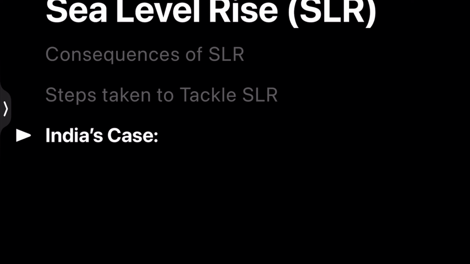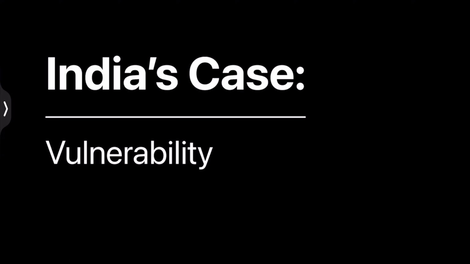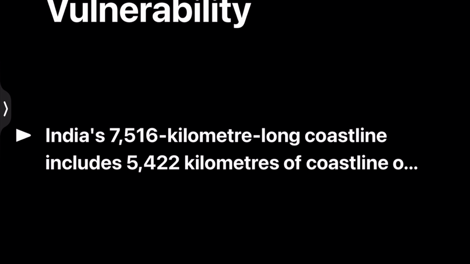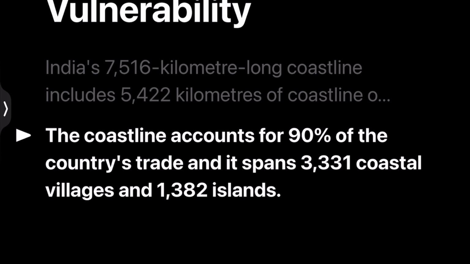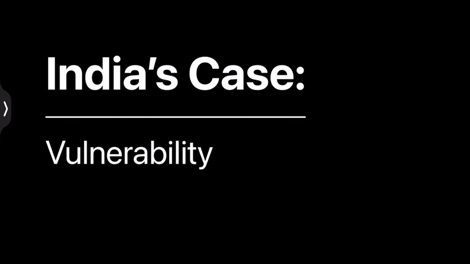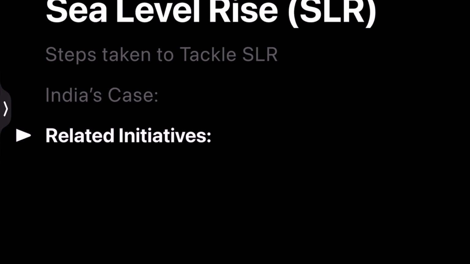Let's understand India's case. First one, the vulnerability. India's 7,516 kilometer long coastline includes 5,422 kilometers of coastline on the mainland and 2,094 kilometers on the islands belonging to 9 states and 4 union territories. The coastline accounts for 90% of the country's trade, and it spans 3,331 coastal villages and 1,382 islands. So that is the vulnerability in India's case.